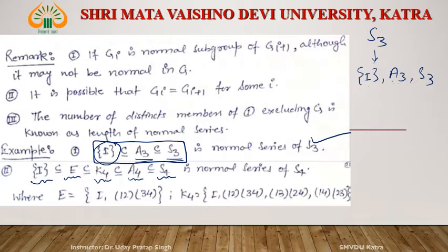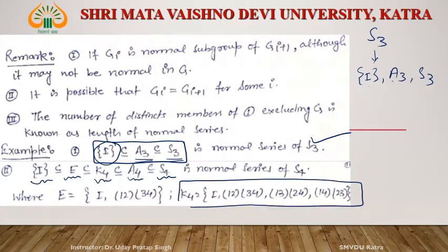In fact, they are normal subgroups. What is K4? Already we know K4. But what is E? E is the identity 1, 2, 3, 4. You can see this element or this element or this element with identity. That is E. Then this is a normal series of S4.